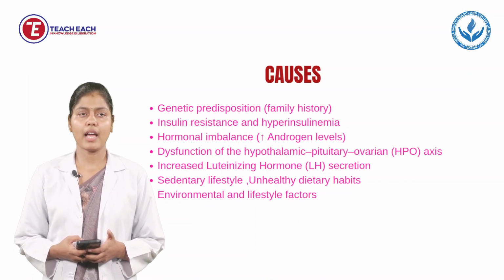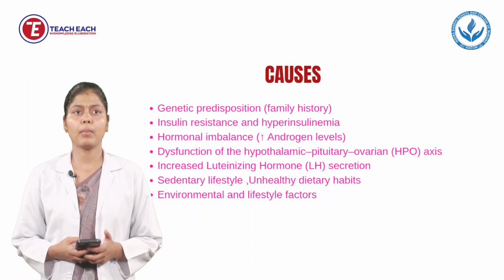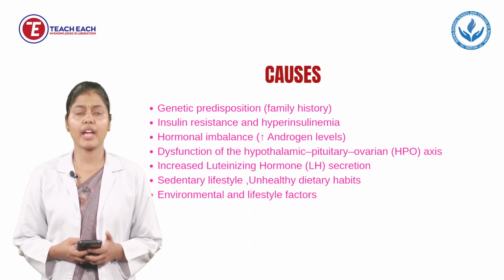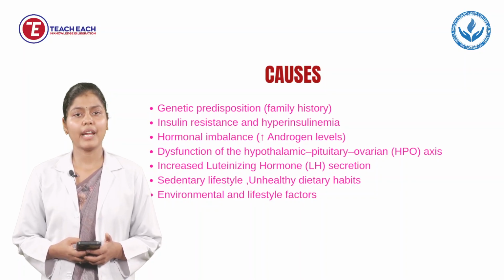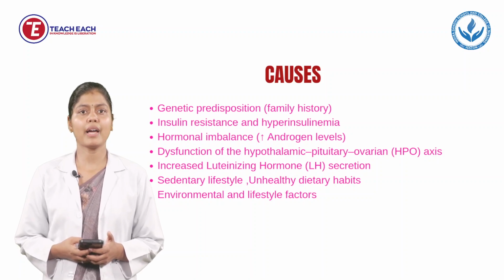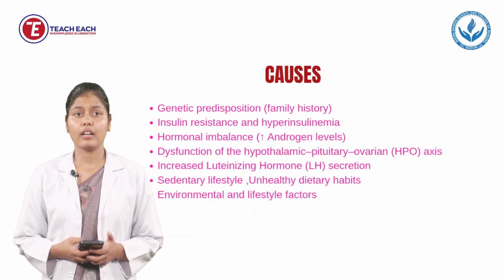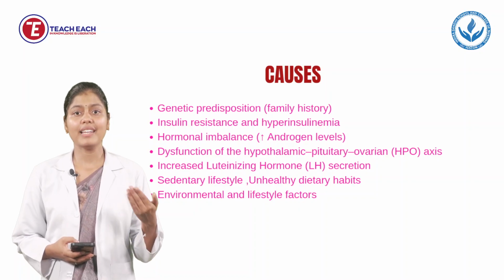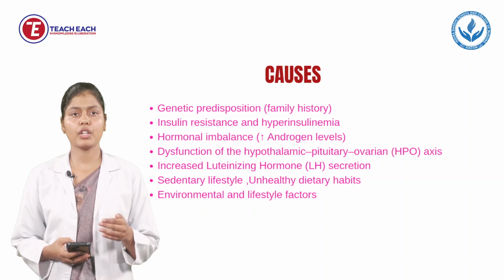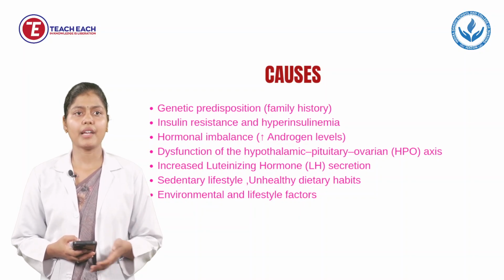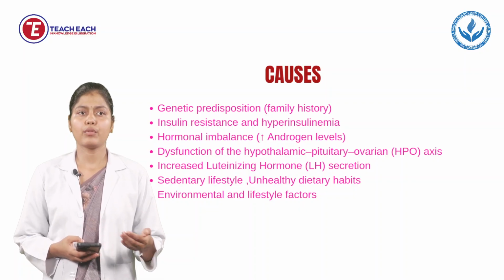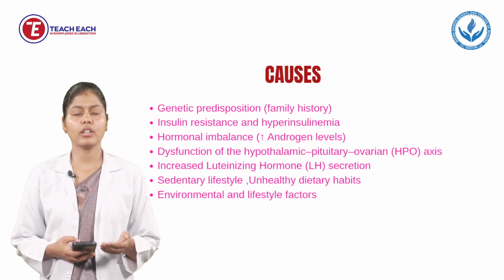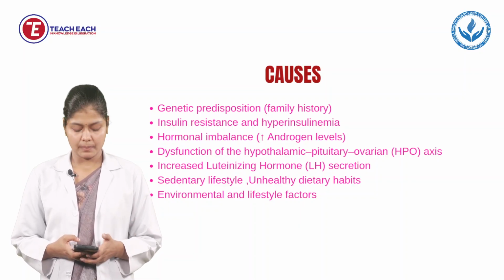Next is hormonal imbalance. It means in women, male hormone will be increased. Next is dysfunction of the hypothalamic pituitary ovarian axis. It means the connection between the brain and the ovaries will not be effective and there will be a communication barrier. Next is increased luteinizing hormone, that is LH secretion. In this, what will happen? LH secretion will be increased in comparison to FSH. FSH secretion will be low. Next is sedentary lifestyle, unhealthy dietary habits. Next, environmental and lifestyle factors will also contribute to causing PMOS.